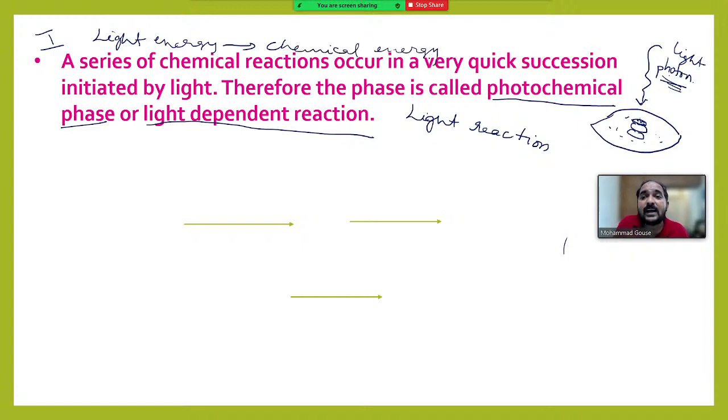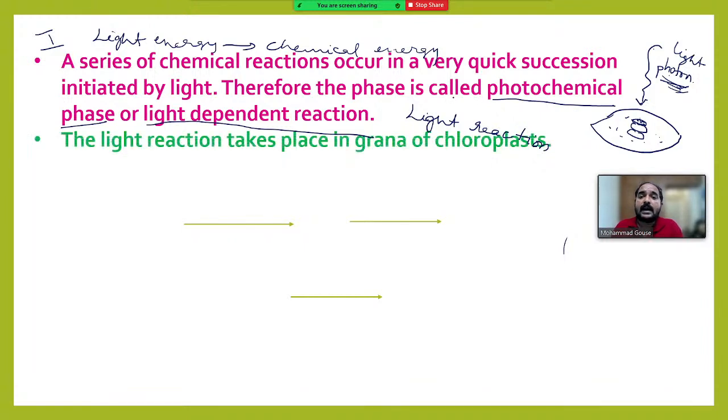How it happens, that we will discuss. When light falls on the chlorophyll, it absorbs the energy present in photons, gets excited and enters into its higher energy level. It becomes a high energy molecule. The light reaction takes place in the grana of the chloroplast, as we discussed now.